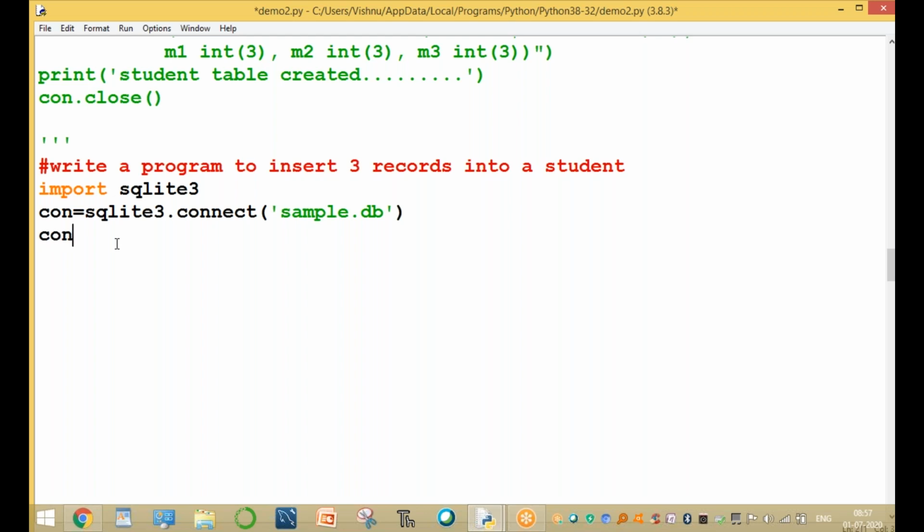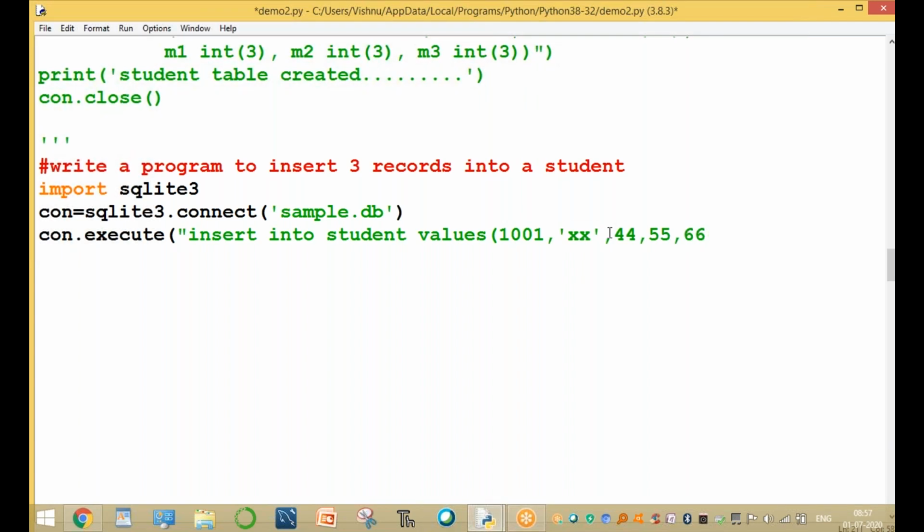How to insert? Connection dot execute of the insert command. What is the main purpose of the insert command? Double quotes, insert, small or capital, any one, no problem. Insert into the table name student values. What are the student values? Hall ticket number is 1001. The name of the student is XX. Here we are using double quotes outside and single quotes for XX. The marks are 34, 55, 66. Okay, close the values, close the double quotes, and close the main parenthesis.